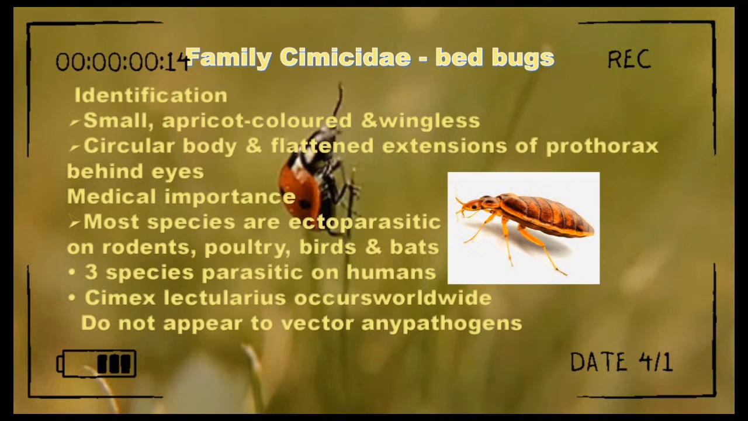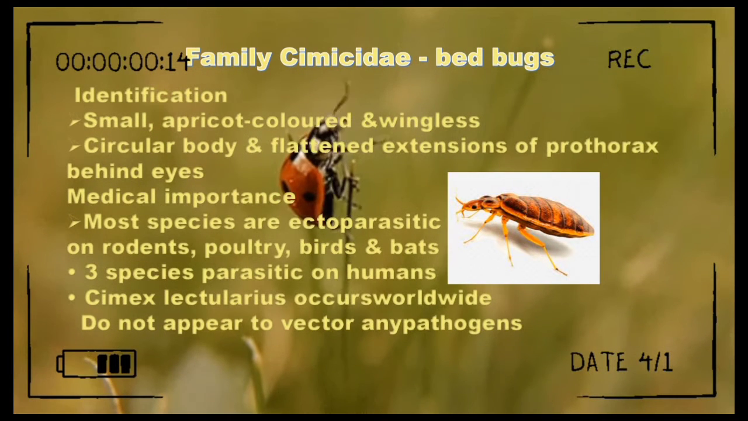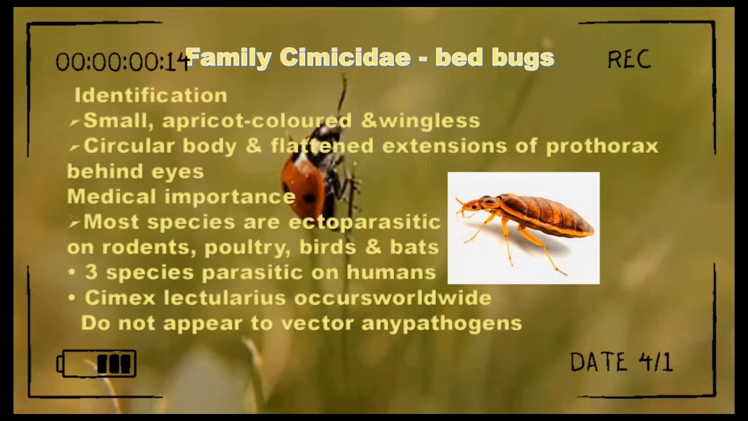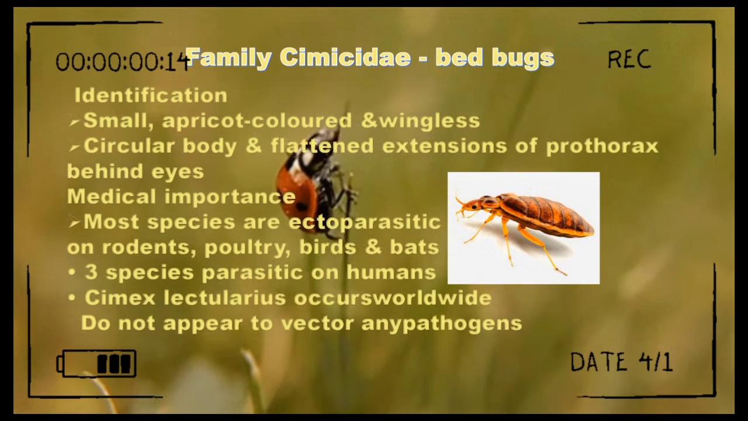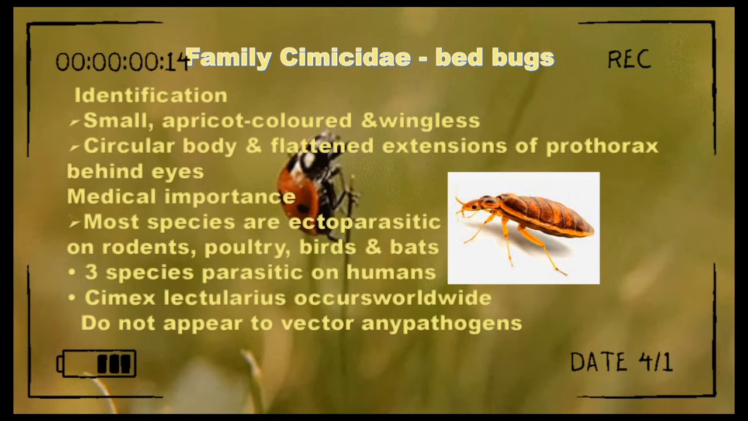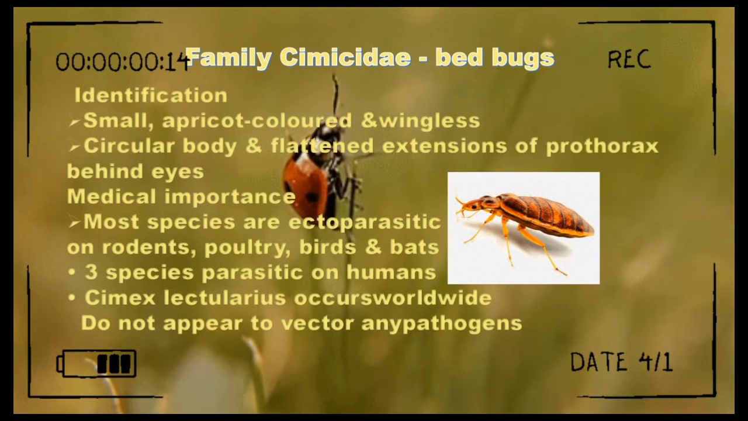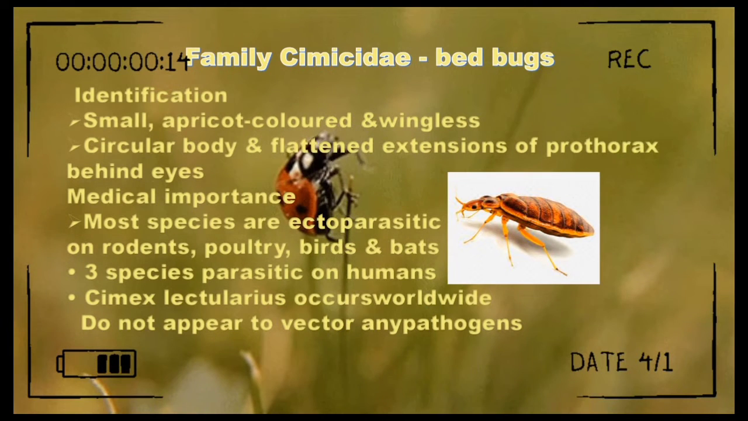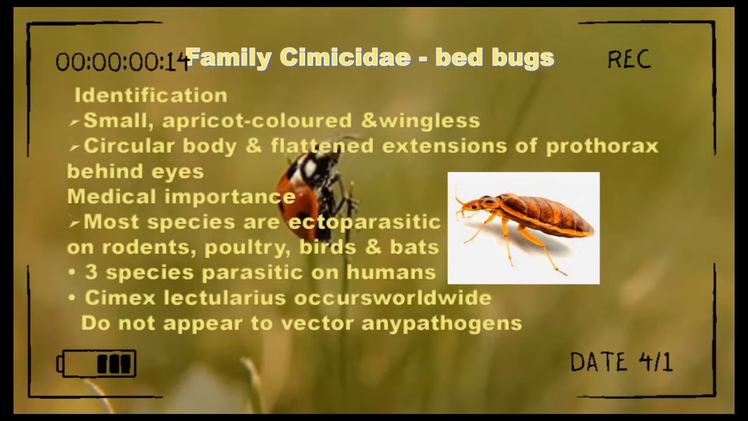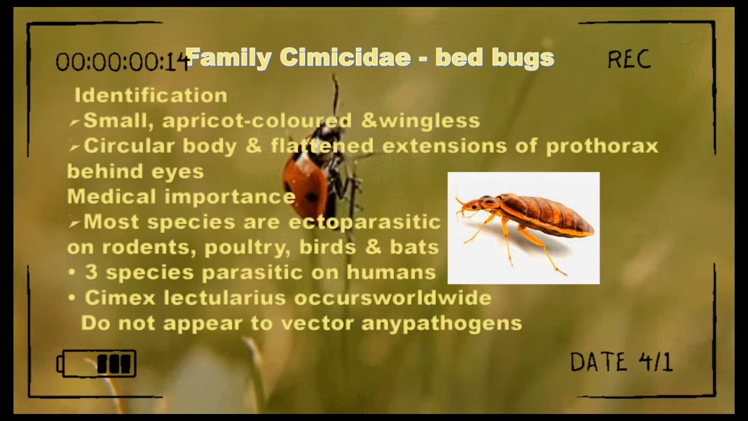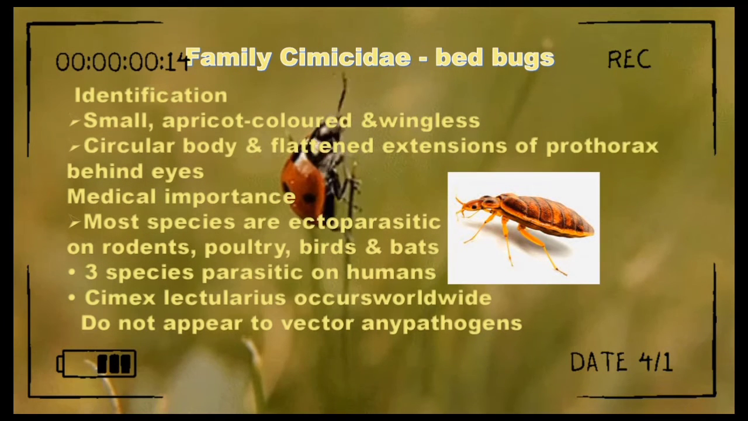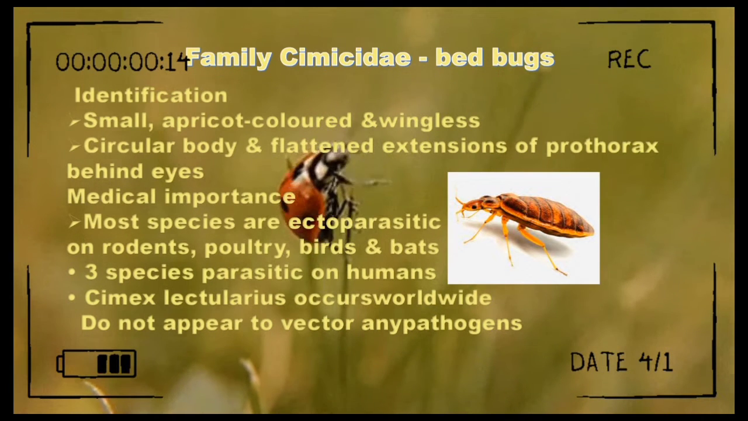Family Cimicidae or bedbugs. Identification: small, apricot-colored and wingless. Circular body and flattened extensions of prothorax behind eyes. Medical importance: most species are ectoparasitic on rodents, poultry, birds, and bats. 3 species parasitic on humans. Cimex lectularius occurs worldwide. Does not appear to vector any pathogens.